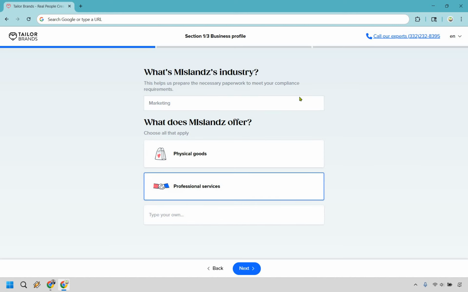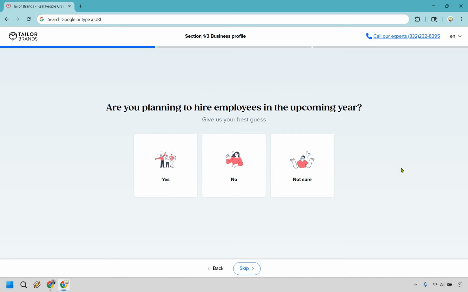Alright, what's going to be your industry? All you have to do is simply type in where you're going to be and what you're going to be offering. You can choose all that apply, so maybe it's just one, maybe it's both. You can also type your own. Once you're done, click on next. Are you planning to hire employees in the upcoming year? This is something you can skip, but it's pretty easy to answer. Even if you're not sure, you can do that.